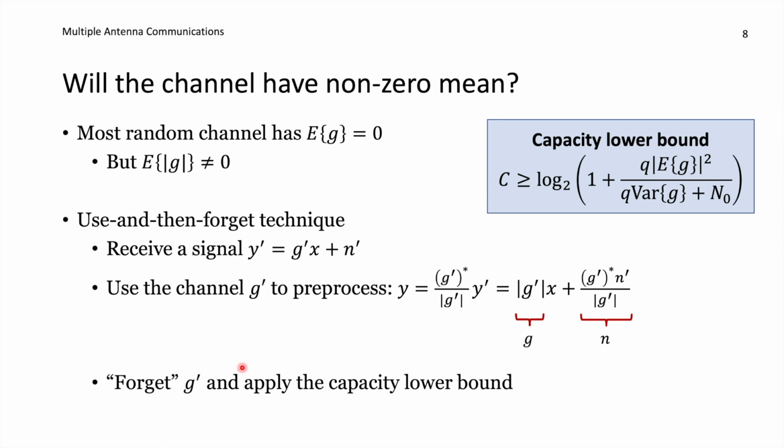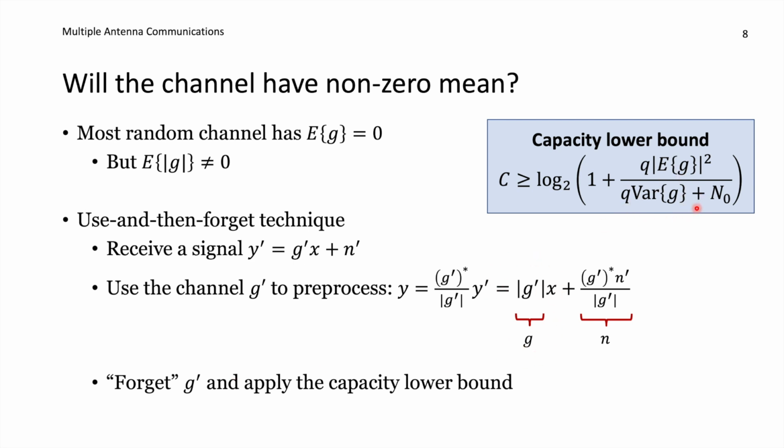The second step, when we are forgetting about things that we already knew, might seem wasteful. Why should we compute capacity lower bounds without using all the information that we're having? And in general, I would agree with that, but in multiple antenna communications, what we are dropping in terms of information might be very little, particularly when we have many antennas. Then it turns out that the variance of this term here becomes very small.